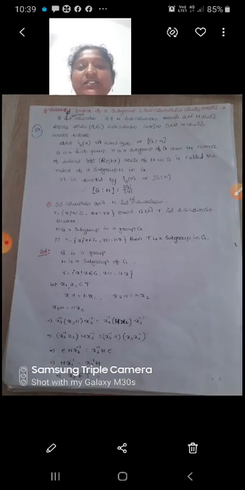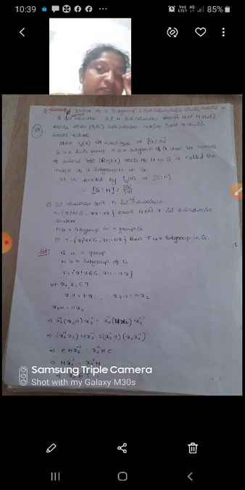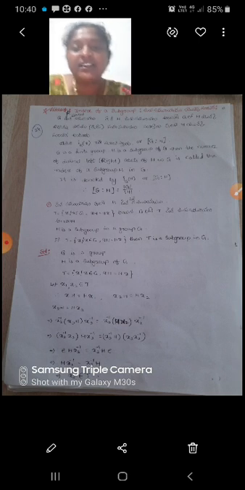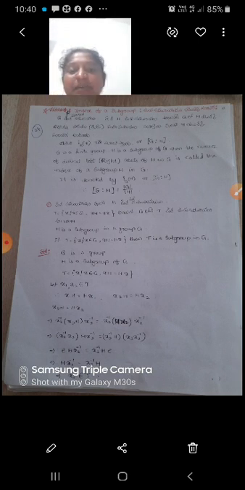So next one, definition: index of a subgroup. What is the index of a subgroup? G is a finite group, H is a subgroup of G, then the number of distinct left or right cosets of H in G is called the index of the subgroup H in G. So the number of right cosets or number of left cosets is called the index of H in G. It is denoted by like this.